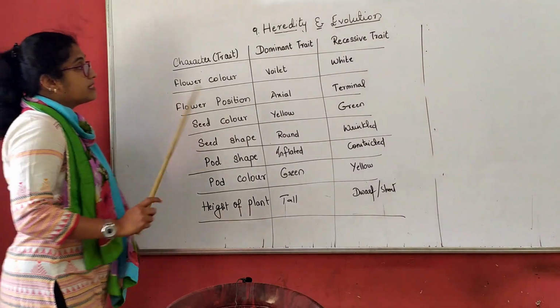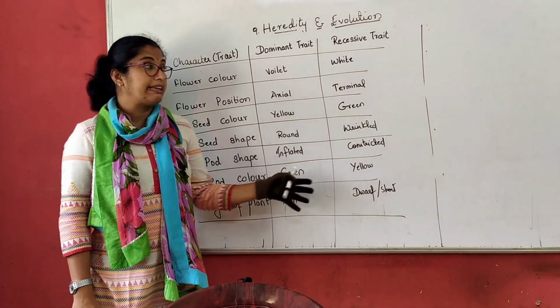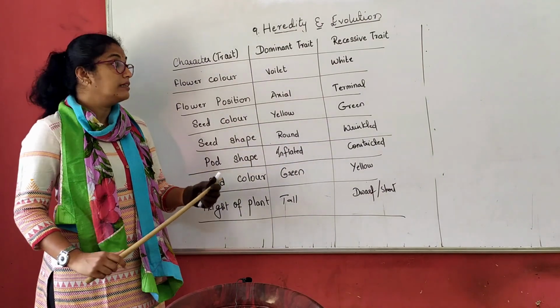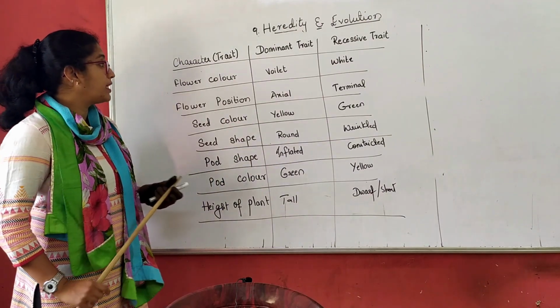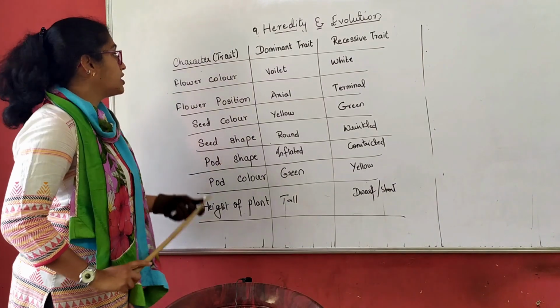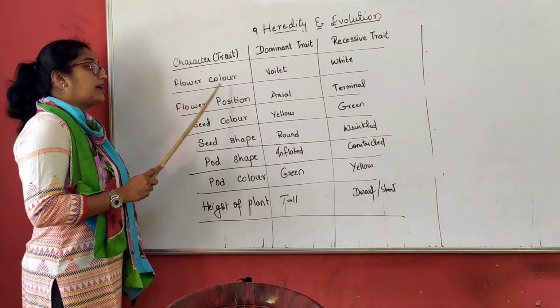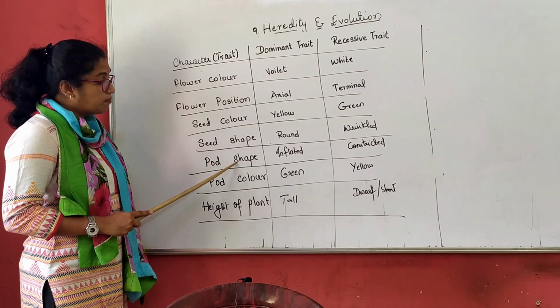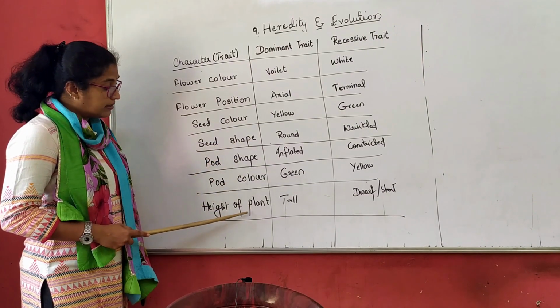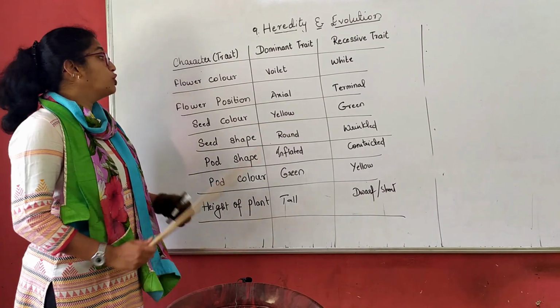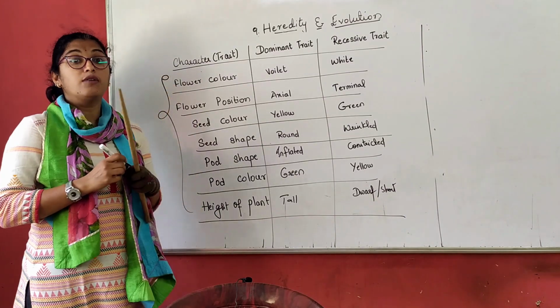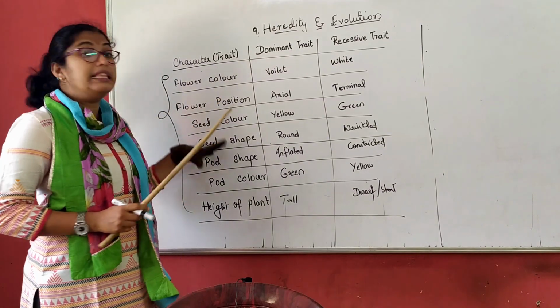So, these are the 7 pairs of contrasting characters or traits, what we call, what he observed in a garden pea plant. That is, basically what characters he observed? He observed the flower color, flower position, seed color, seed shape, pod color, height of the plant. So these 7 characters, it was only possible in this plant.